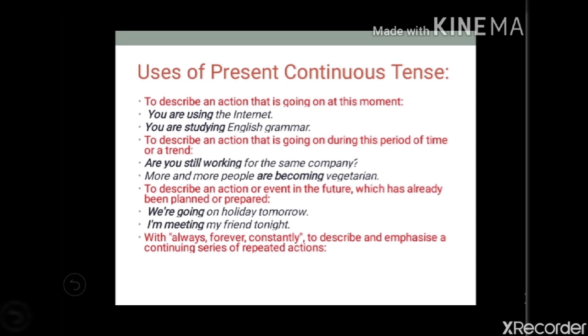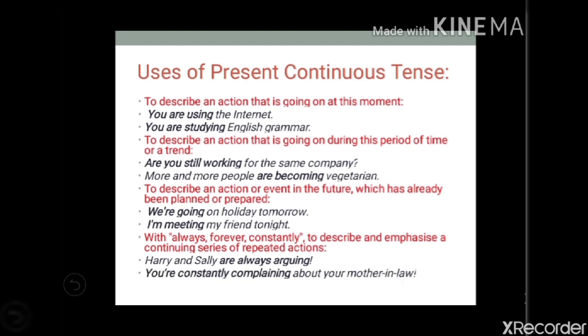With always, forever, constantly, to describe and emphasize a continuing series of repeated actions. Suppose we are using repeated actions, and because of that we are using present continuous tense. For example, Harry and Sally are always arguing. So, repeatedly they are going to argue with each other, and that action we are going to denote by present continuous tense.